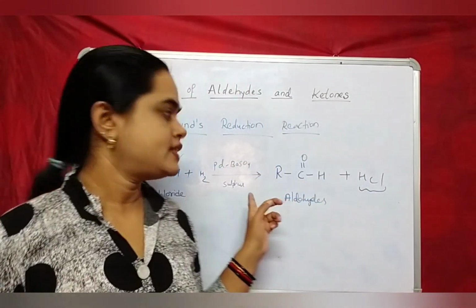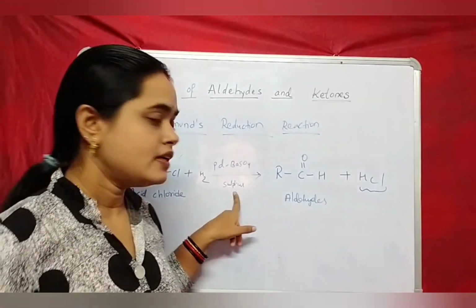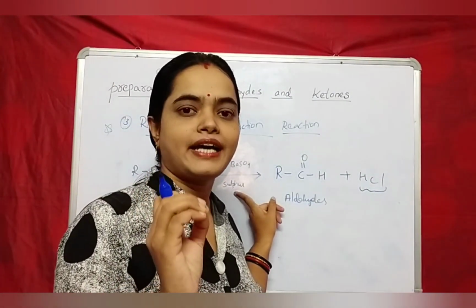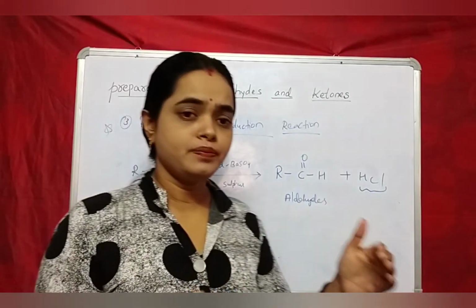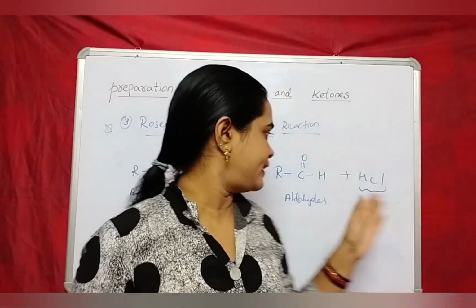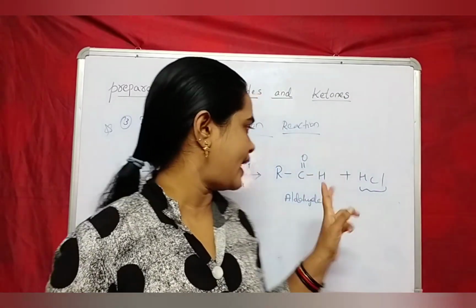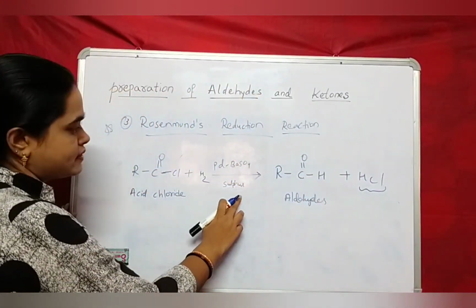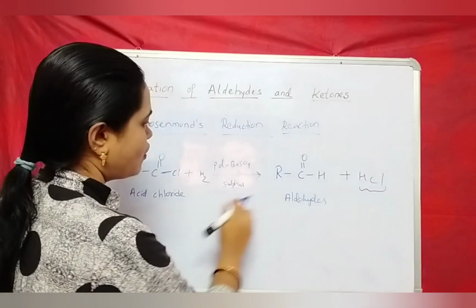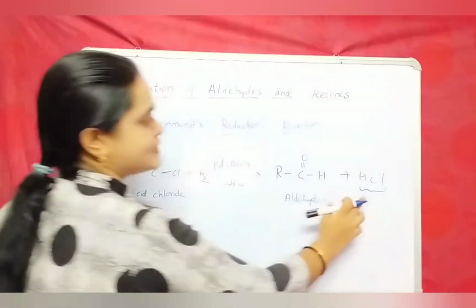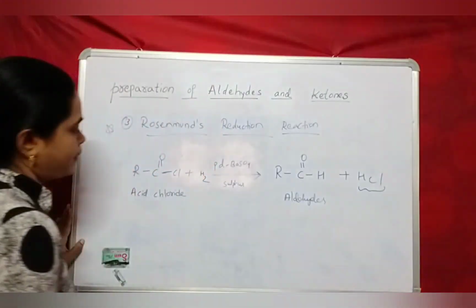In presence of this reducing agent, a small amount of sulfur is added to stop the further reaction of aldehydes into acid. See, in presence of sulfur, aldehydes are formed from acid chlorides and HCl is removed as a byproduct.